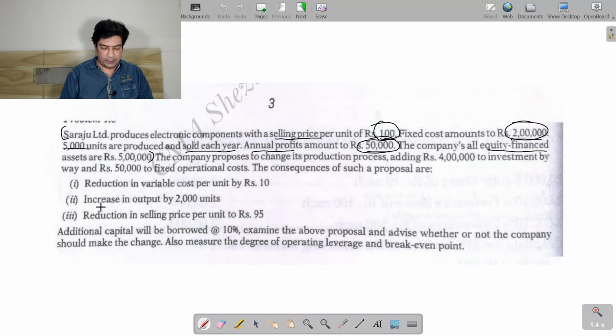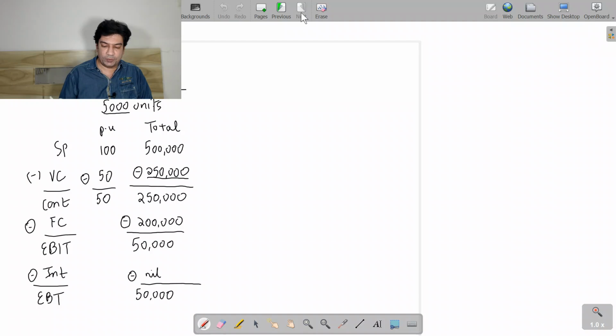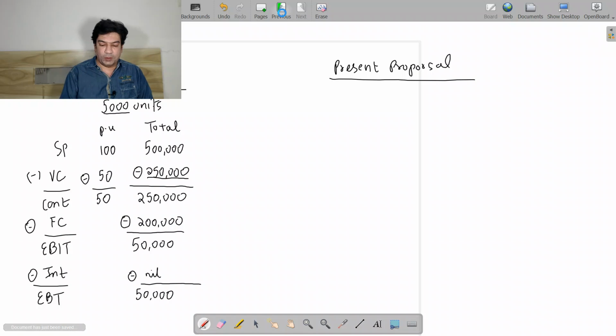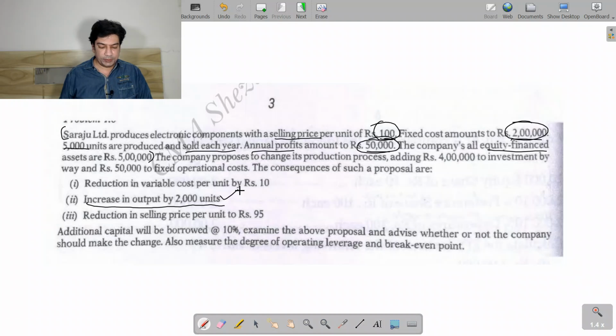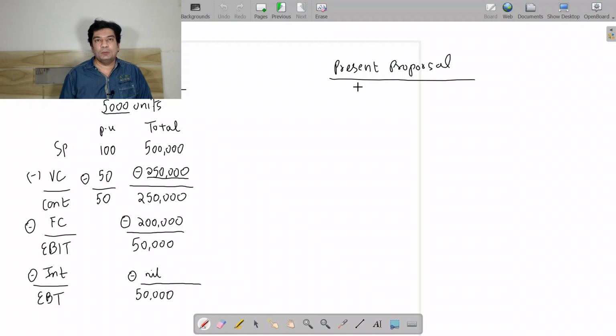Now there will be an increase in output by 2000 units. So now we are going to evaluate the proposed proposal. In it, we are going to increase the output by 2000 units. Prior to this the output was 5000 units. Now I'll increase by 2000. So my total output would be 7000 units.